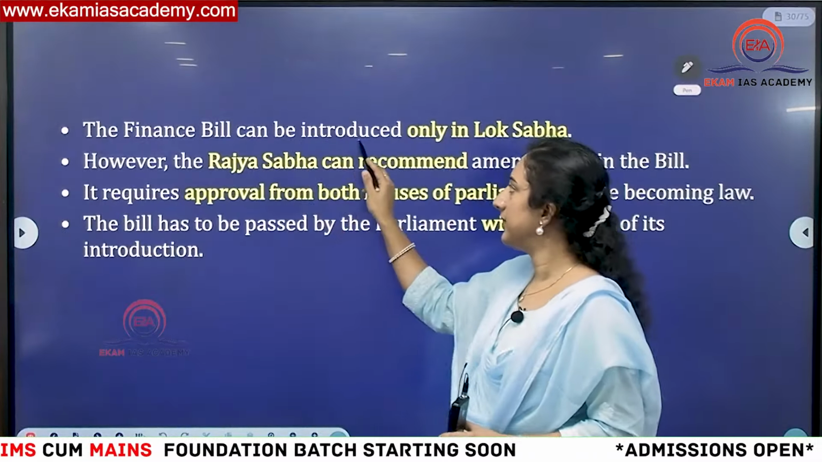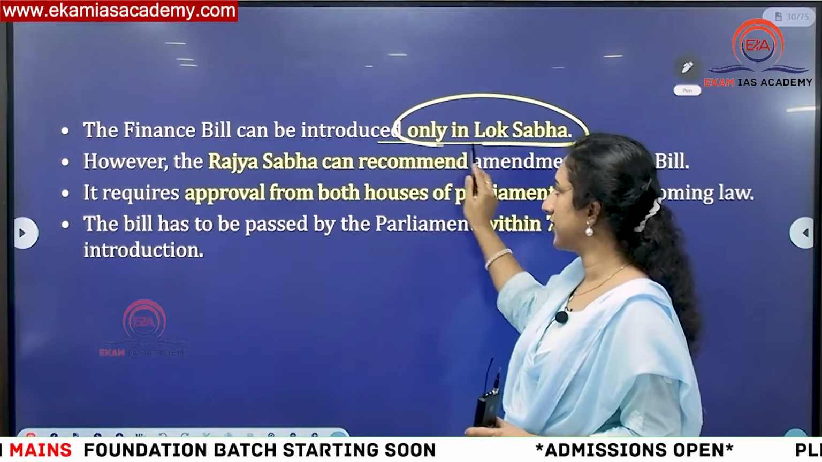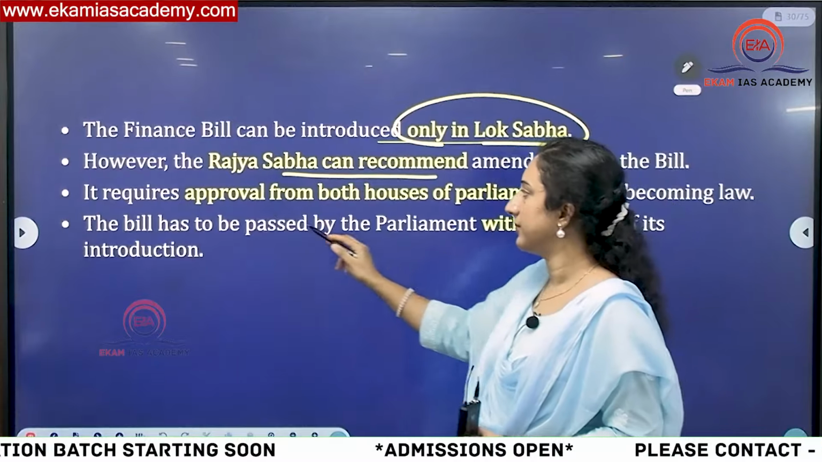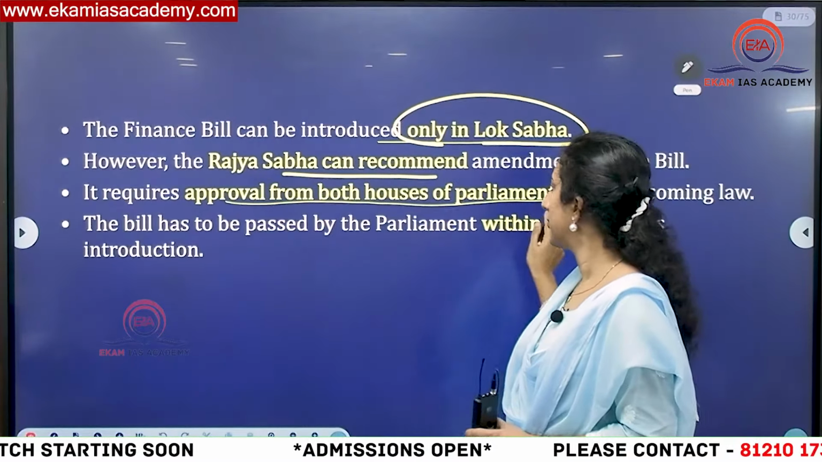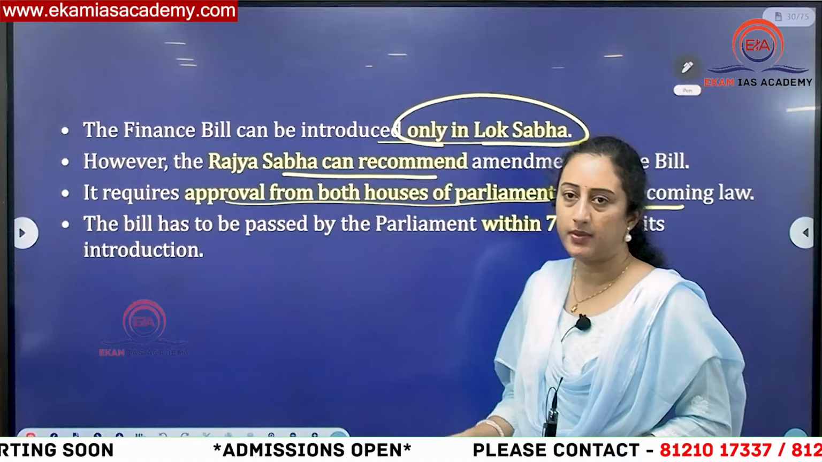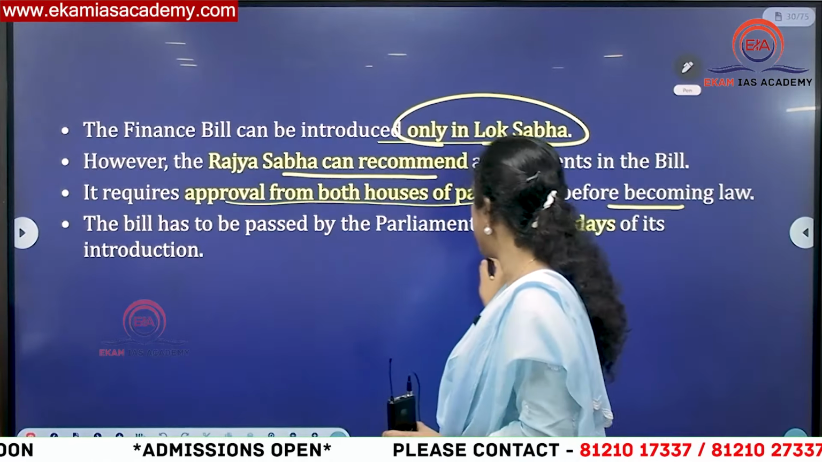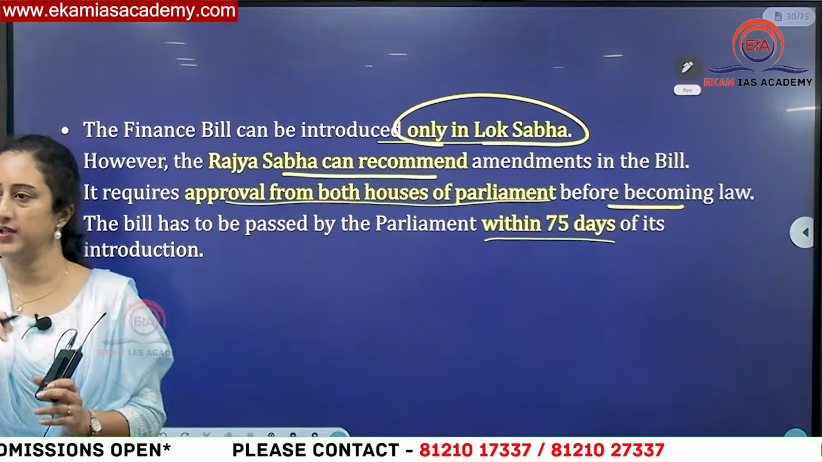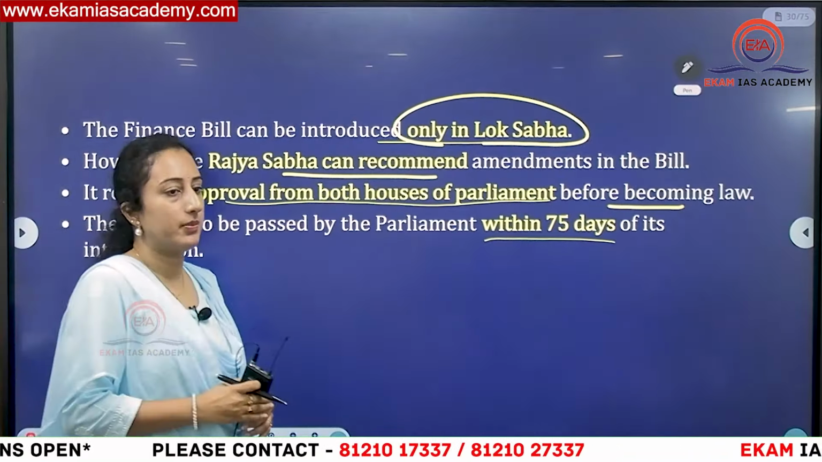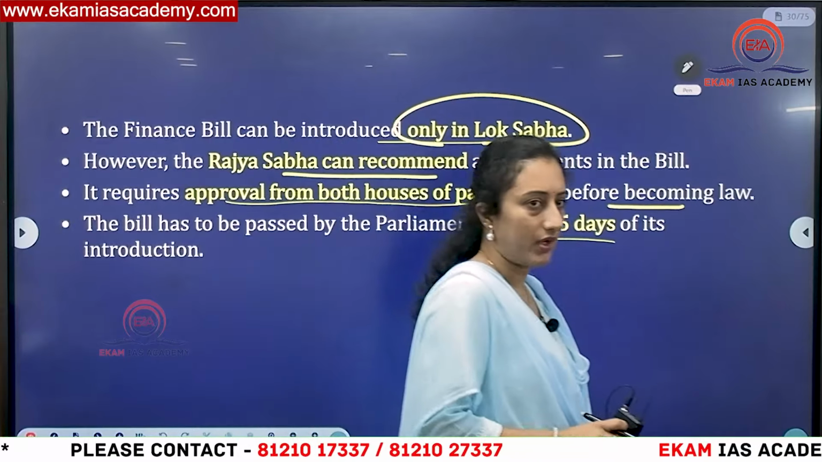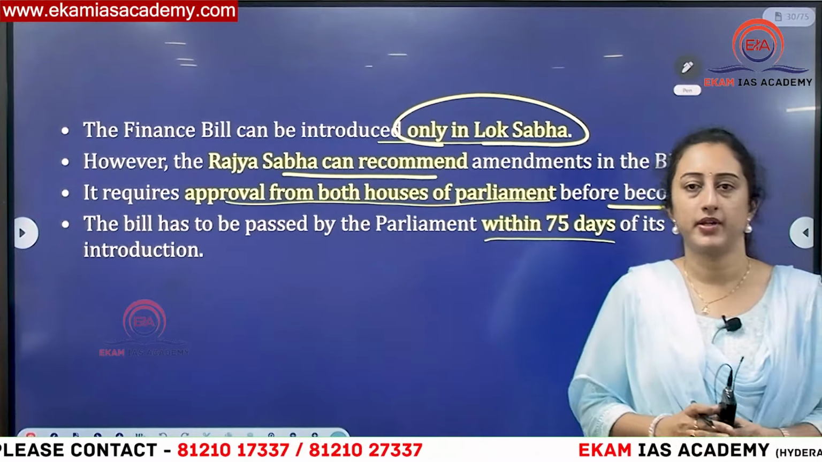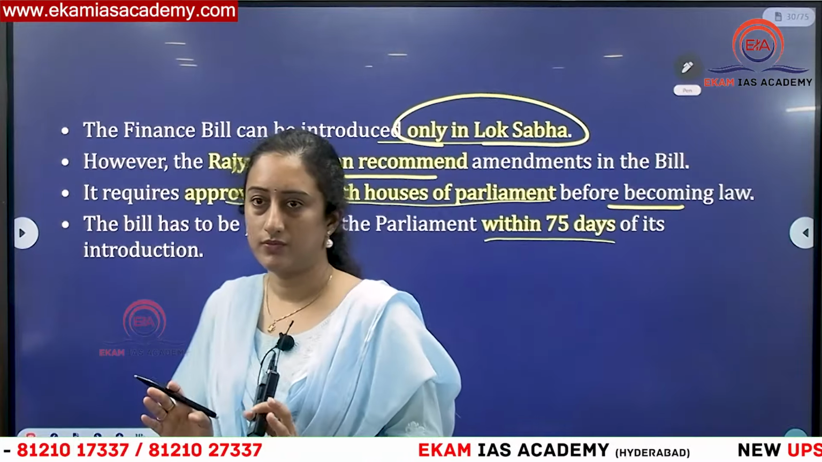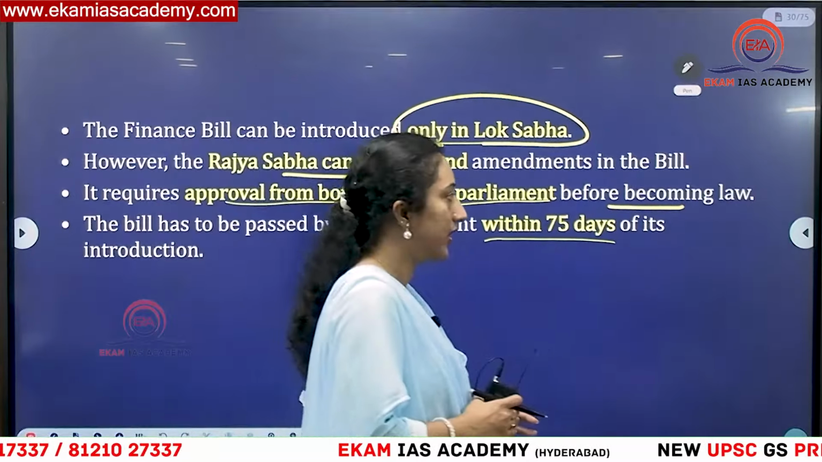Financial bill type 1 can only be introduced in the Lok Sabha. Rajya Sabha can recommend, as I told you. Okay, this happens normally, and approval from both houses of Parliament is required before it will be passed, and it has to be passed within 75 days. This is different from financial bills. This is a money bill type only. We call budget also a money bill, no? So this is what you have to keep in mind. Finance bill is different. Financial bills type 1 and type 2 are different. Okay, don't get confused here. Clear with this?